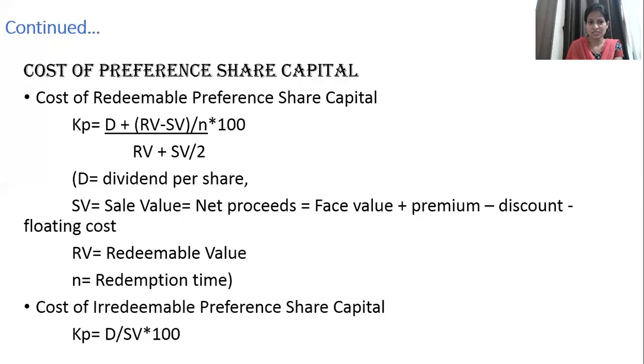You can see the formula: cost of irredeemable preference share equals dividend upon sale value into 100. In the case of a redeemable preference share, we do the same thing, but in the dividend we add the difference between redeemable value and sale value divided by n years, that is the redemption time, all divided by the average of the two values. And since all these costs are to be mentioned in terms of percentage, we are multiplying by 100.